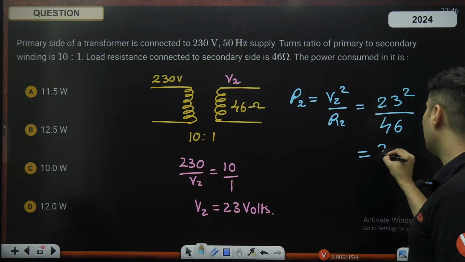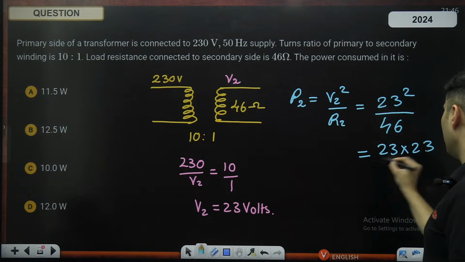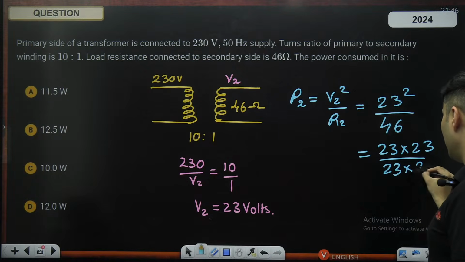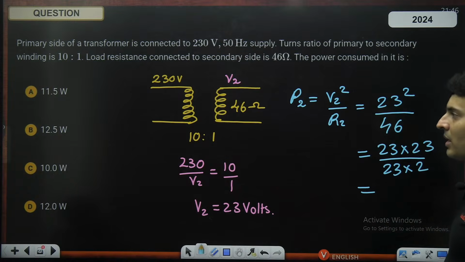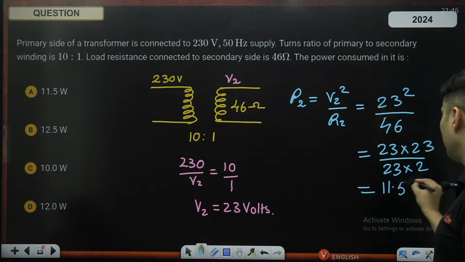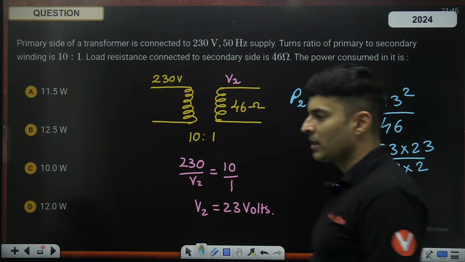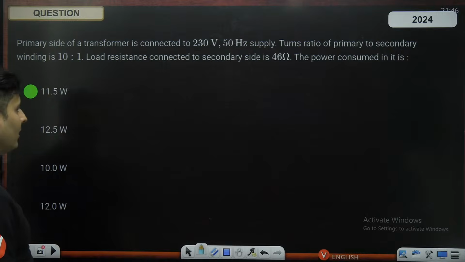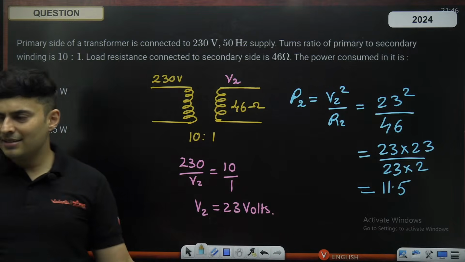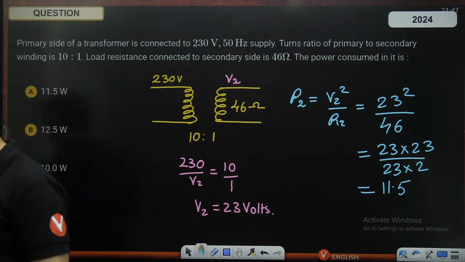So this is 23 multiplied by 23. 46 is 23 multiplied by 2. 23 cancels, 23 by 2. Yep, guys, how much is it? It's going to be 11.5. Is that right? 11.5. So hence the answer will be option A. That's the answer. Very simple and sweet type of question.